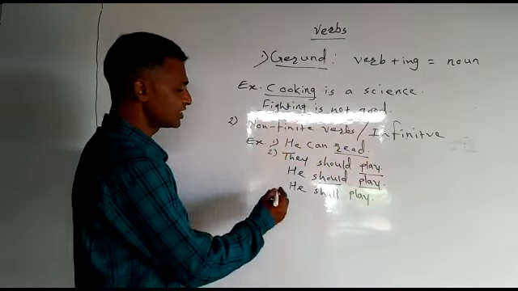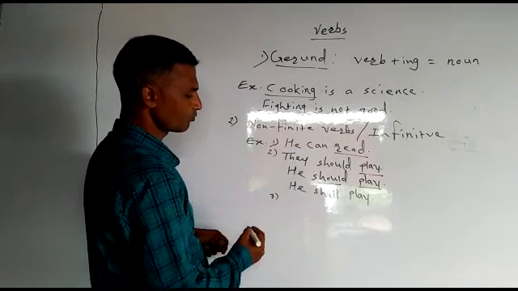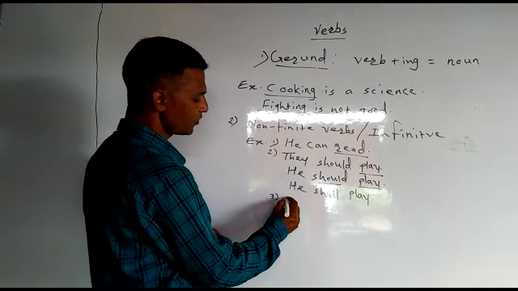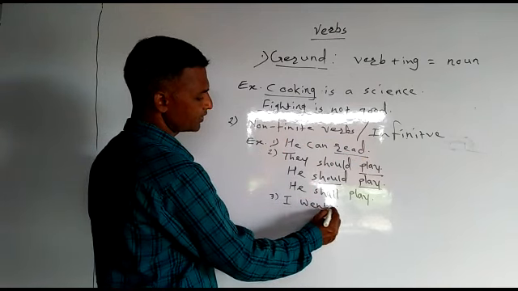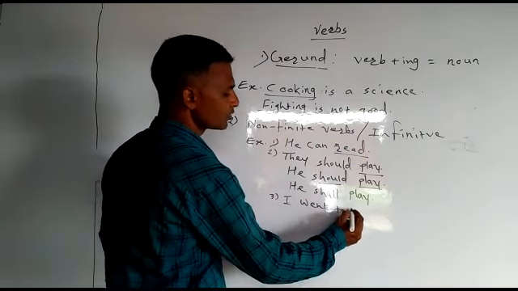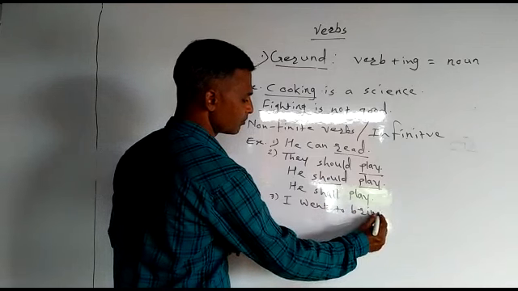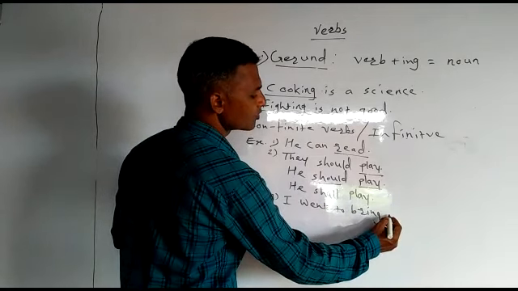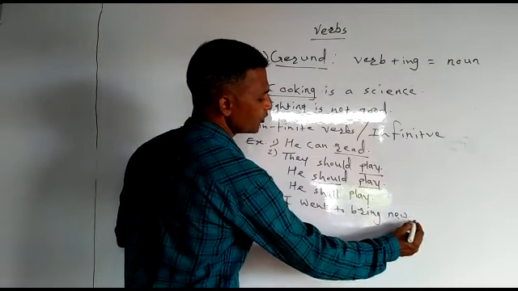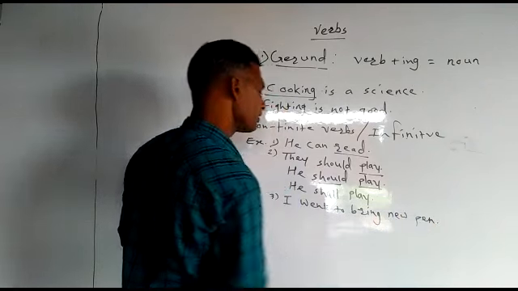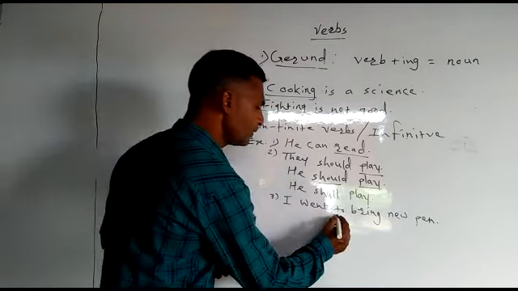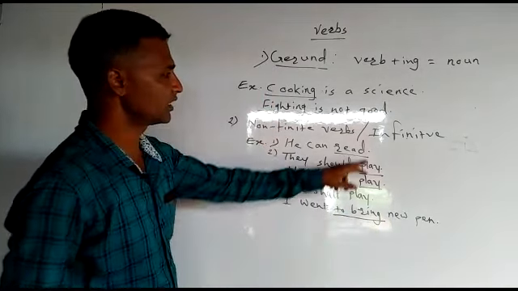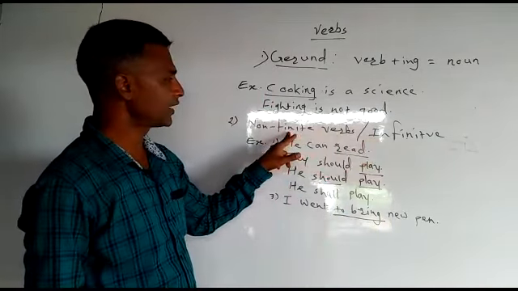Let us take a little bit changed example. I went to bring new pen. Here to bring is infinitive or non-finite verb.